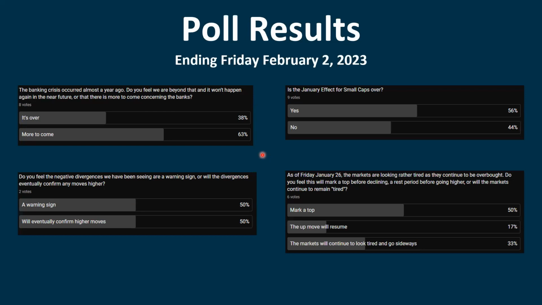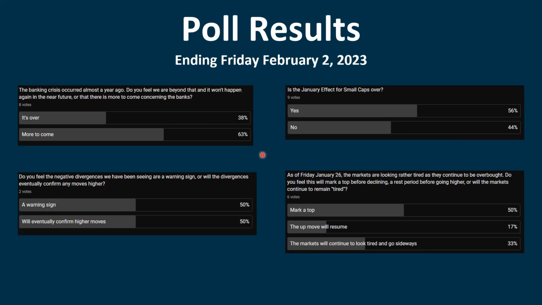And then as of January 26th, the markets are looking rather tired as they continue to be overbought. We've been overbought and we're still overbought, even though we've been working off some of those conditions. Do you feel that this will mark a top before declining, a rest period before going higher, or will the markets continue to remain tired? 50% thought this marked a top. Well, we've climbed another percent since last Friday.